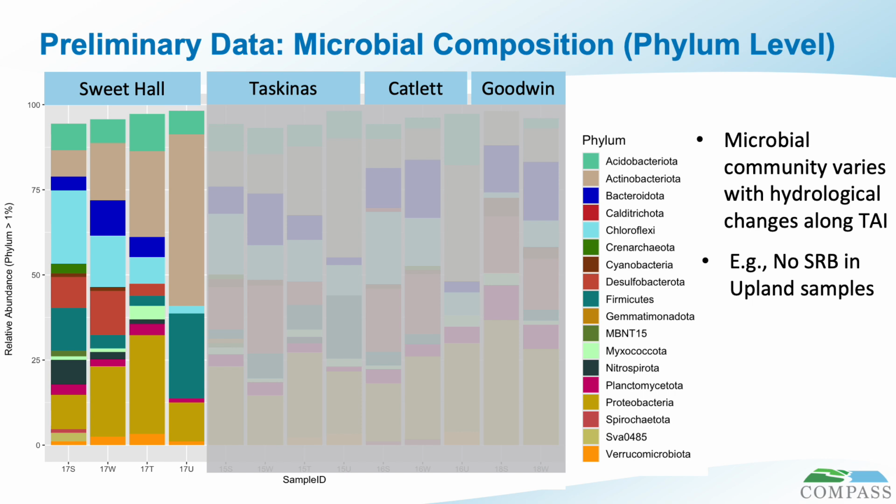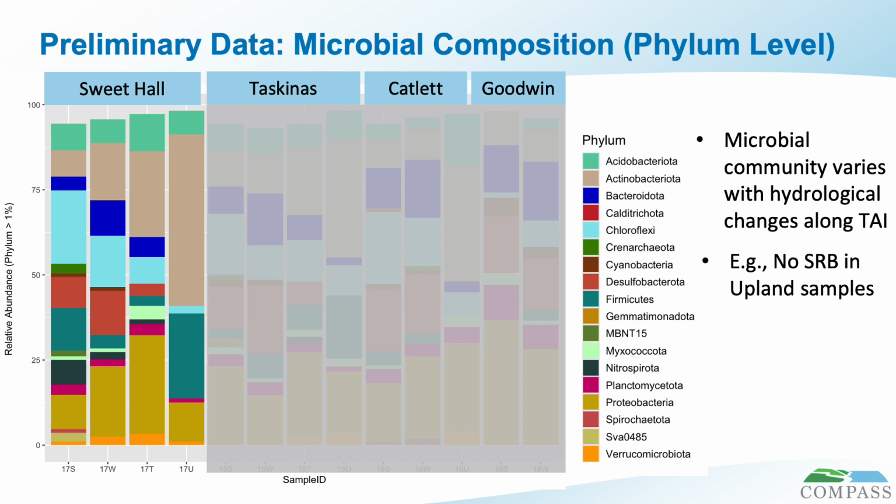And just to get us orientated with this figure, this first bar here represents our sediment sample, the next, our wetland sample, followed by our transitional forest sample, and lastly, we have our upland forest sample. And right away, we can see that there are a few trends that are occurring along the transect. These are most likely induced by gradual changes in hydrology.